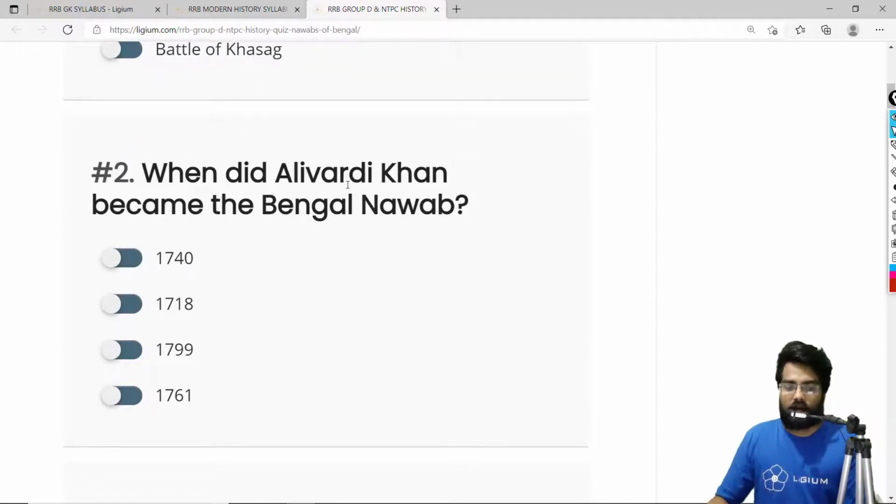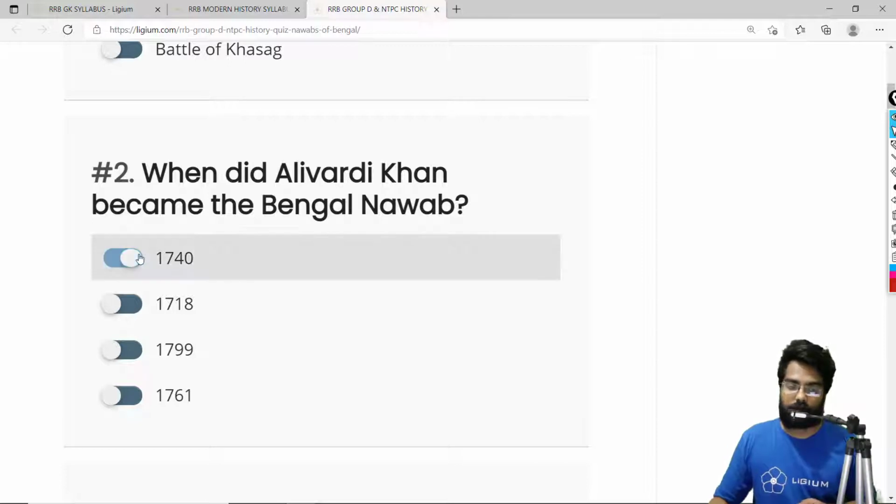Okay, when did Alivardi Khan become the Bengal Nawab? So Alivardi Khan became the Nawab of Bengal in 1740. So the correct answer is 1740.